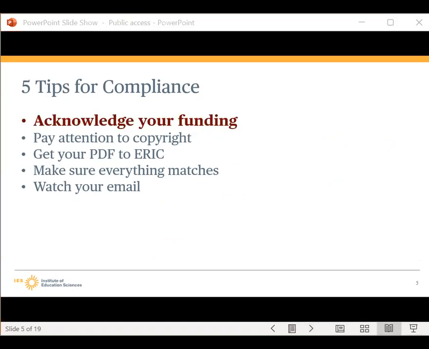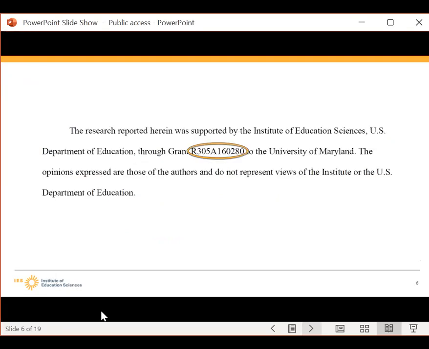First, you must acknowledge your funding in the acknowledgement section of each manuscript. You need to include your Department of Education grant or contract number or numbers. For IES grantees, please refer to your performance agreements and reach out to your IES program officer for assistance. The program officer will give you the specific acknowledgement language you should use and can confirm the grant or contract numbers.